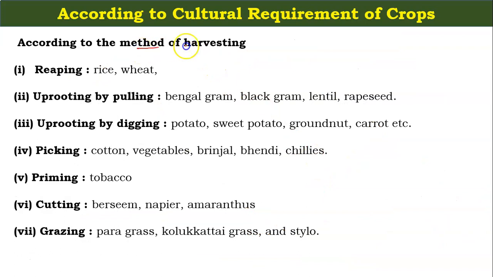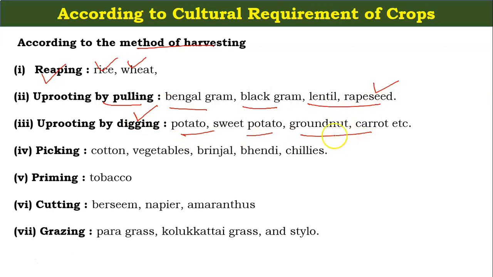Now, according to the method of harvesting, we can also classify the crops. Under reaping: rice and wheat. Uprooting by pulling: Bengal gram, black gram, lentil and rapeseed. Uprooting by digging: potato, sweet potato, groundnut, carrot. Picking: cotton, vegetables, brinjal, bhindi and chilies. According to priming: tobacco.